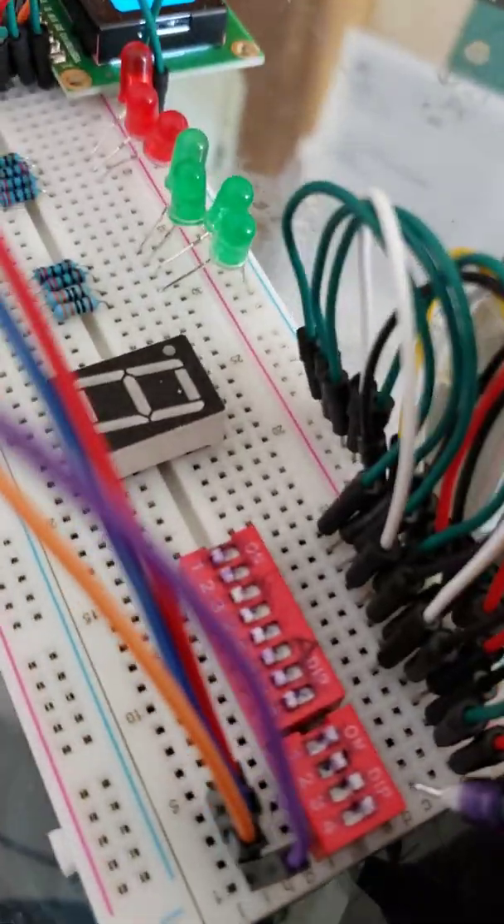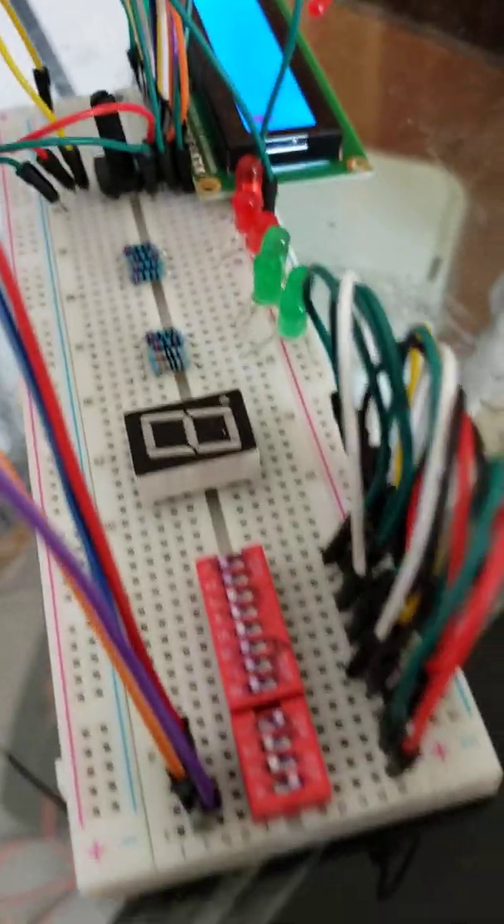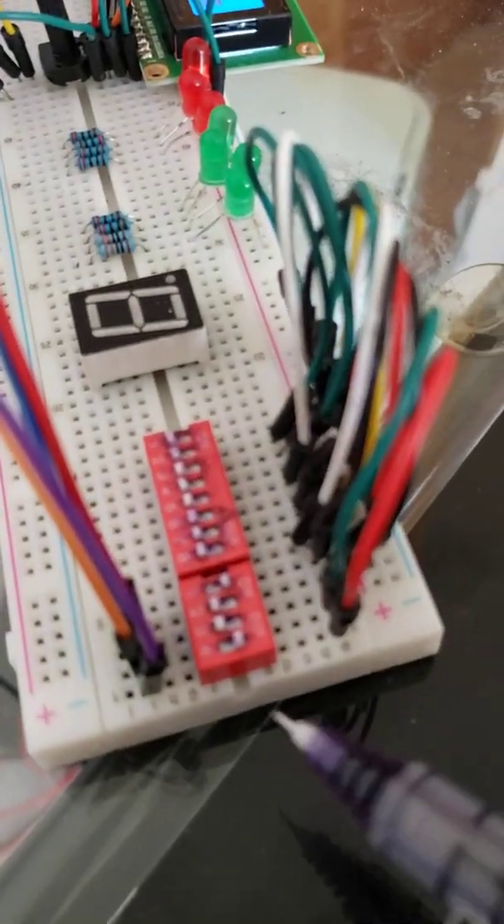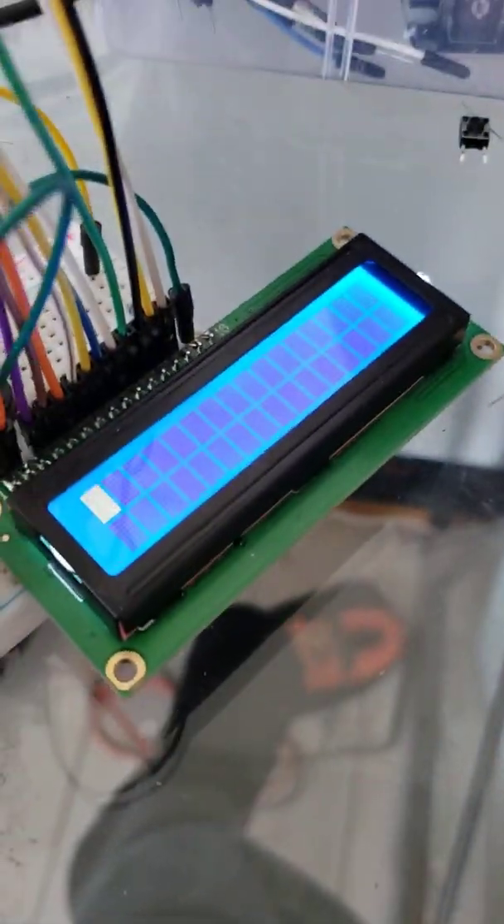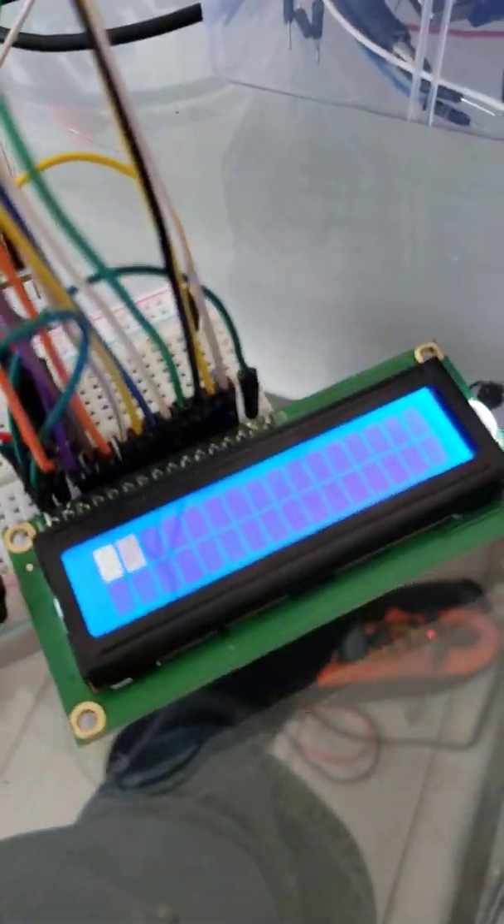Let's say we close bit 1 and 2, which will give us a value of 2 and 4, which will give us 6 in total. And let's say we open those and close bit 3, so a value of 8. This will give us 8.